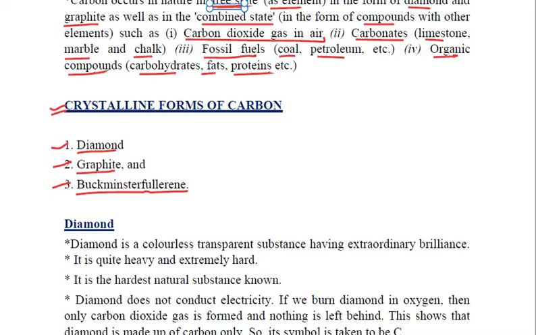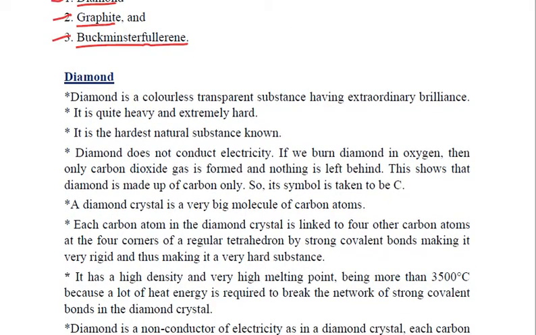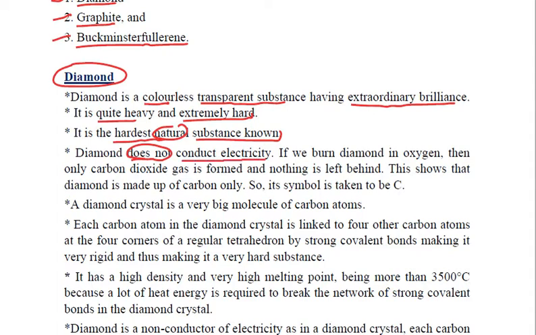We need to study a bit about all these three crystalline forms, starting with diamond. Now diamond is a colorless transparent substance having extraordinary brilliance. This diamond is quite heavy and extremely hard, and it is considered to be the hardest natural substance known. Quite an important property of diamond is that diamond does not conduct electricity.